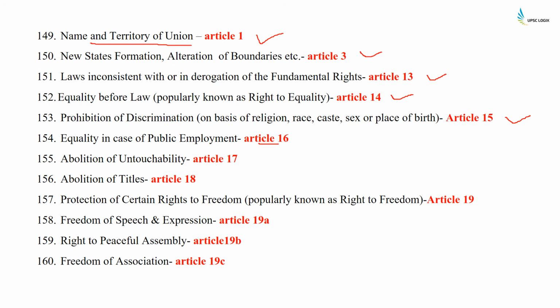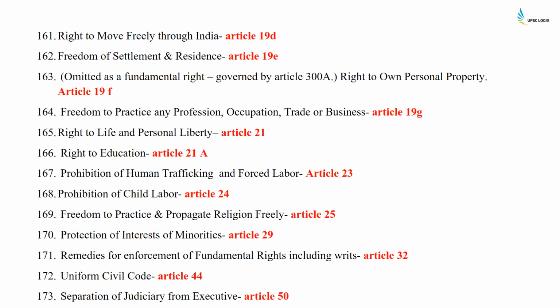Abolition of untouchability is Article 17. Abolition of titles, Article 18. Protection of certain rights to freedom, popularly known as right to freedom, is Article 19. Under Article 19 we have got 6 particular rights. So freedom of speech and expression is Article 19A. Right to peaceful assembly is 19B. Right to association is 19C. Right to move freely through India is 19D. Right to settle and residence is Article 19E.